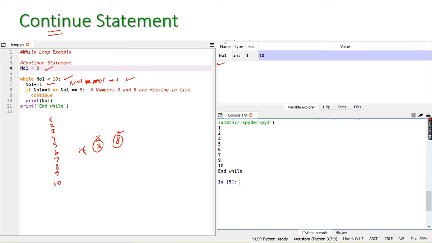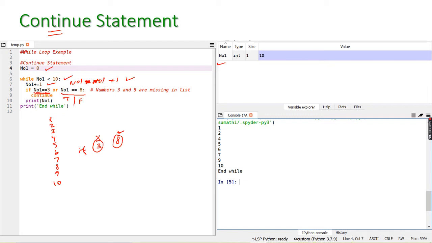If number 1 value is equal to 3. This is the logical equal to, isn't it? This is going to test whether number 1 is equal to 3 or not. If it is 3, it will give a true value, otherwise it will give a false value. Or number 1 is equal to 8.